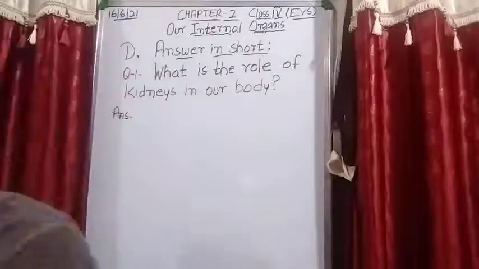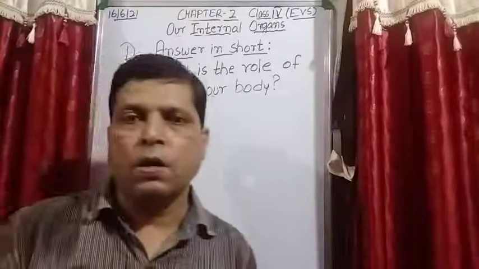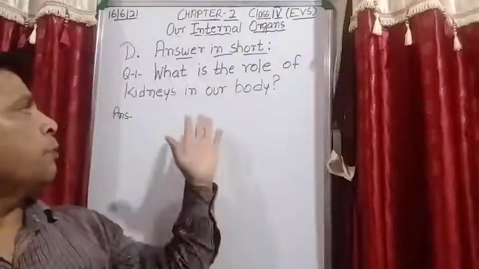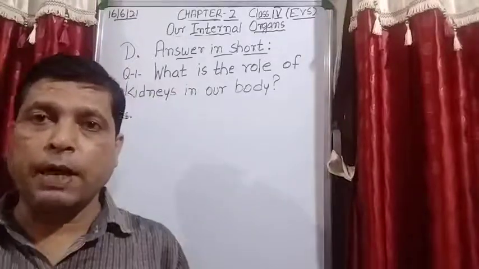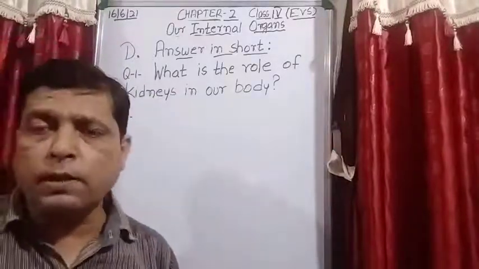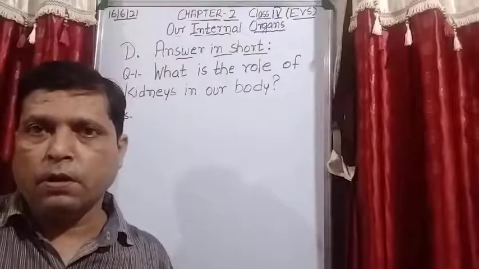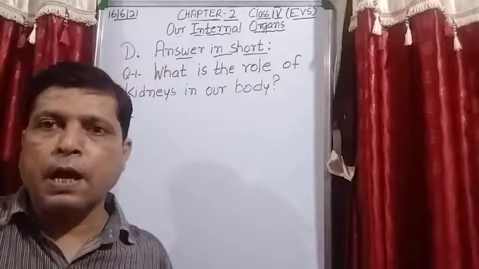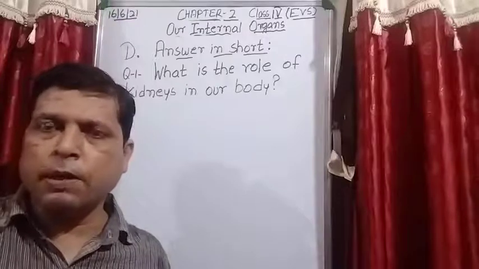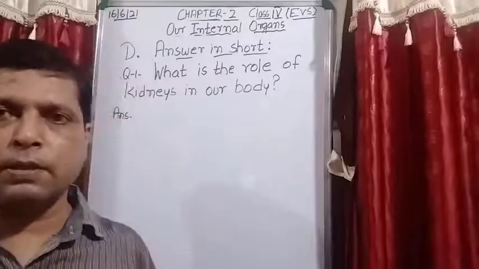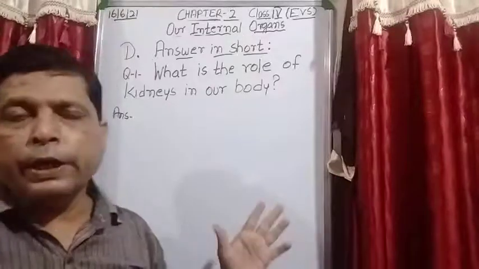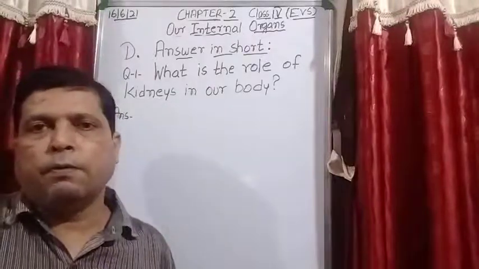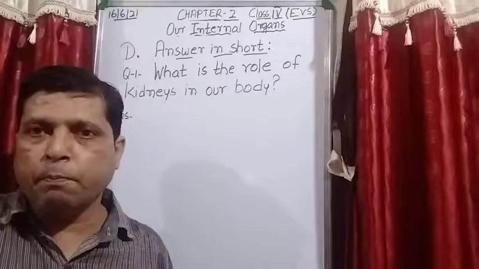First of all, I give you the explanation. See, when we are talking about the kidney, so kidney is a part of which system? That is urinary system, you can say, or excretory system. So it removes the waste from the blood.